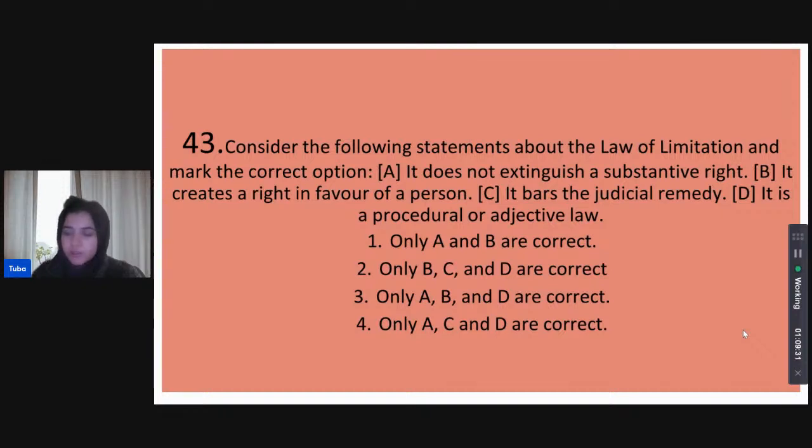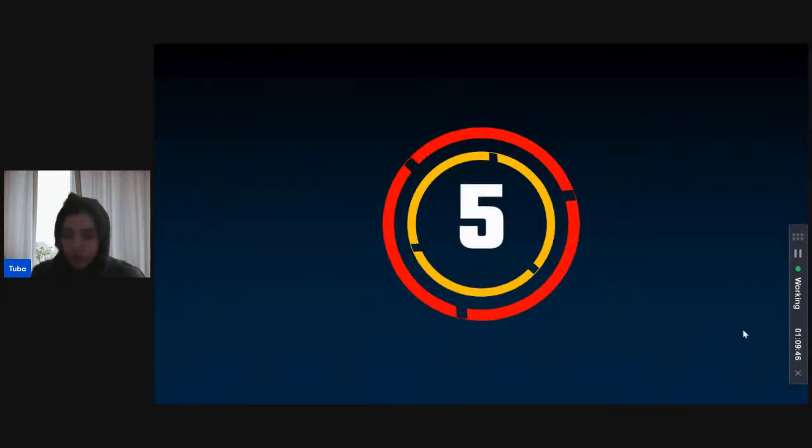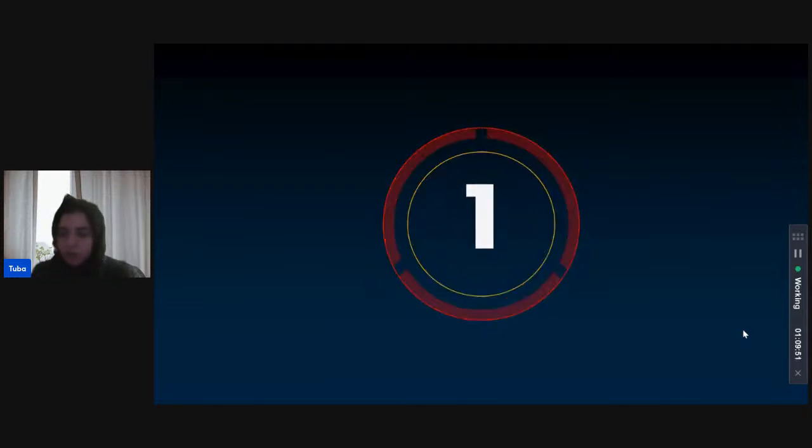Yes, guys? What do you think are the correct statements? Shivani thinks that B is incorrect. So the law of limitation is not creating a right in favor of a person, but it does extinguish a substantive right, it does bar judicial remedy, and it is a procedural or adjective law. And Karan also believes in the same. Priyanka, what about you?